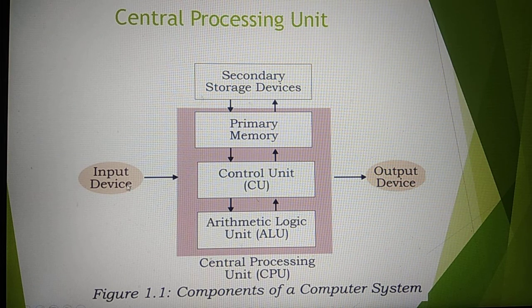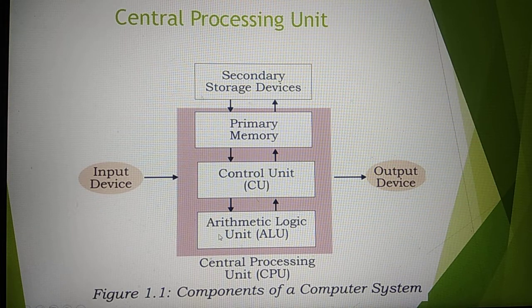First we take any input, then after it will be stored in secondary memory. Maybe if you don't store in secondary memory, it will be stored in primary memory. Your primary memory is working or not, so who will check? Our control unit will check. Then after it takes data from primary memory, then our arithmetic logical unit will perform any operation.